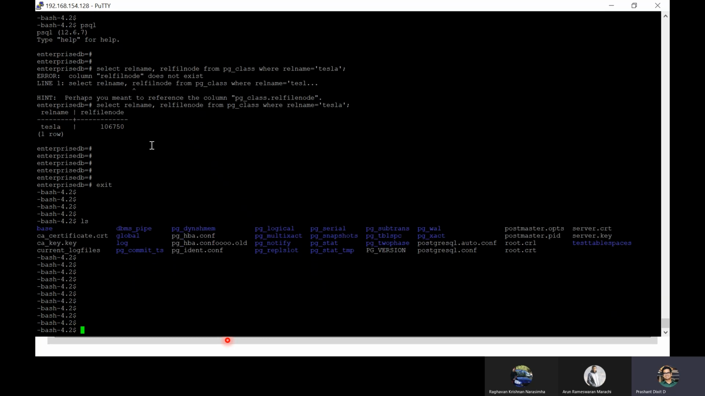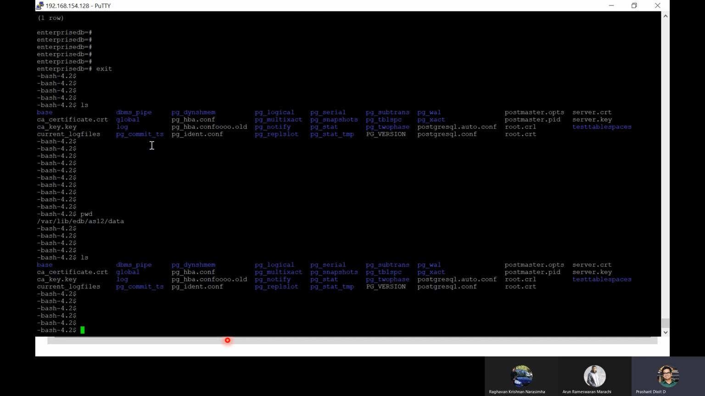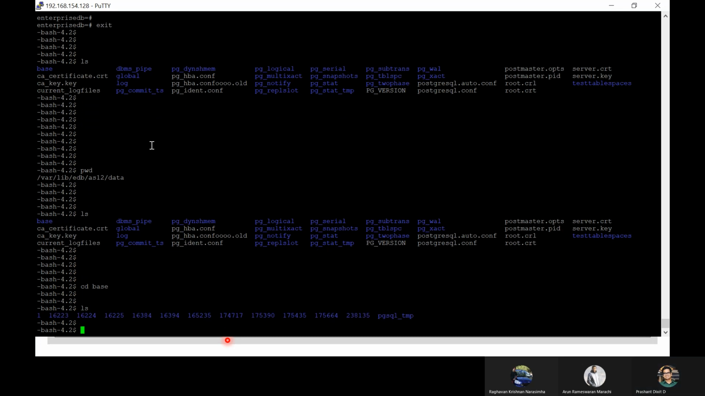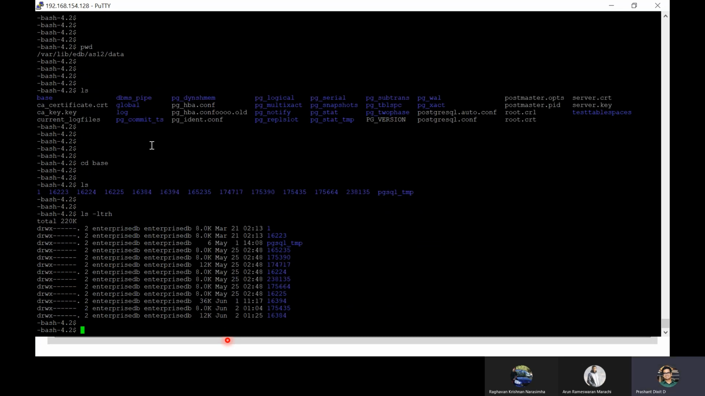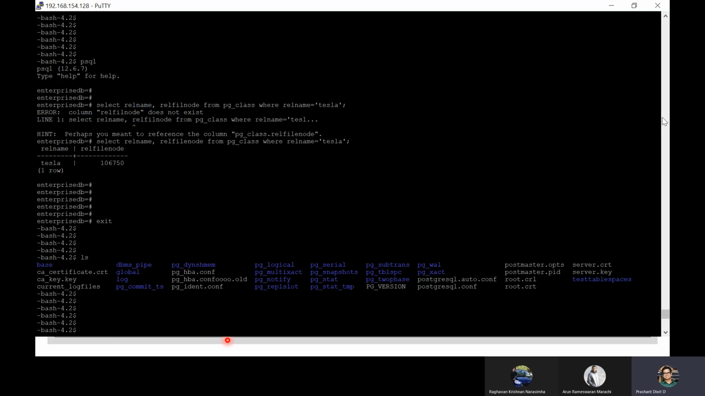So we are in the same location under the data directory. These many folders are there. Go to the base directory. If you check, these are the database specific folders. So every database has its own folder. So we need to check about the database now.